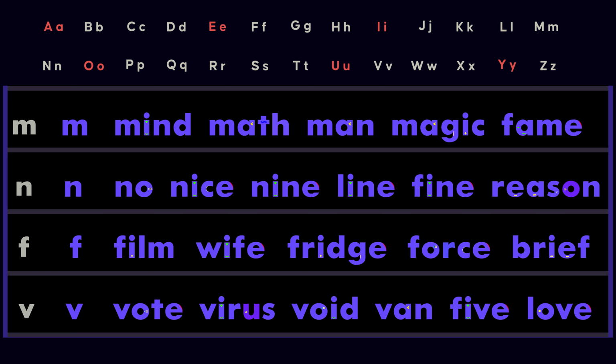The letter N is pronounced n, as in no, nice, nine, line, fine, reason. This is a voiced nasal sound. The tongue touches the upper palate and air flows through the nose.